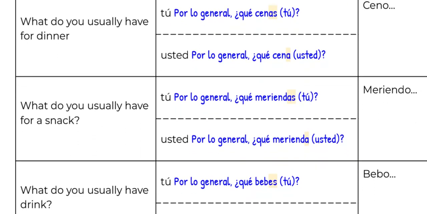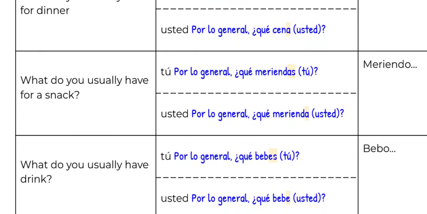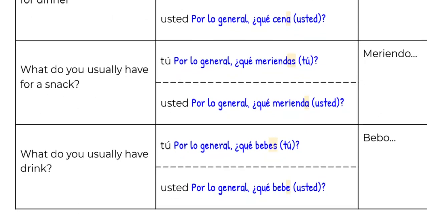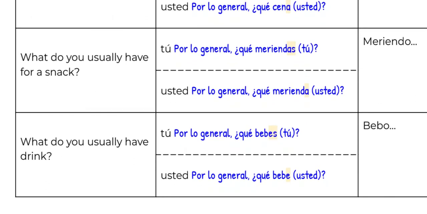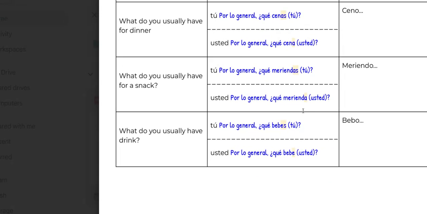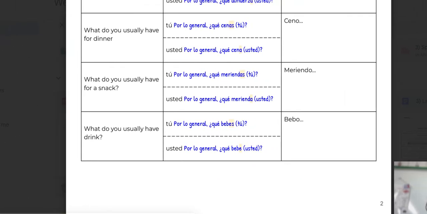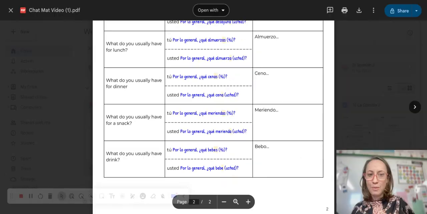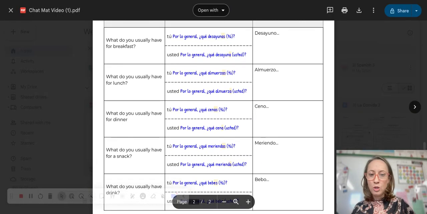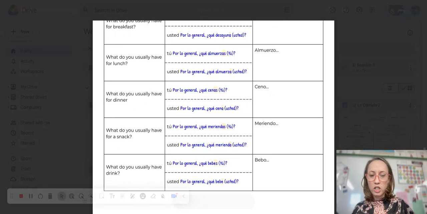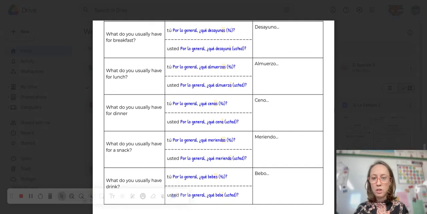And then, what do you usually have to drink? Por lo general, ¿qué bebes o qué bebes tú? And formal, por lo general, ¿qué bebe o qué bebe usted? Okay, so get these questions, both the formal and informal forms, written into your question ladder. Okay, push pause and do that.